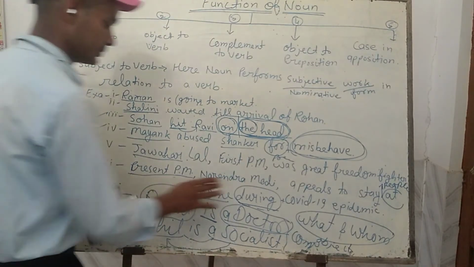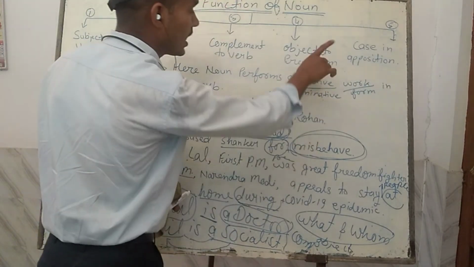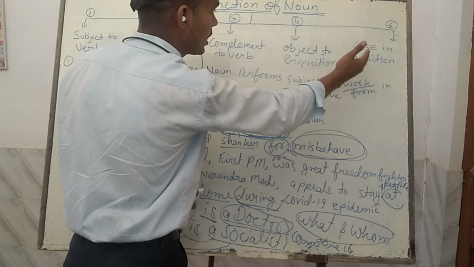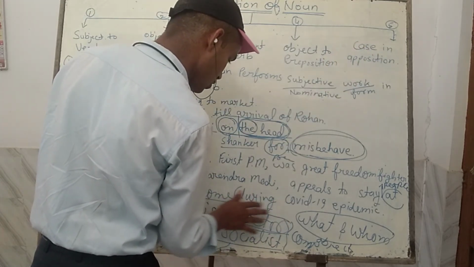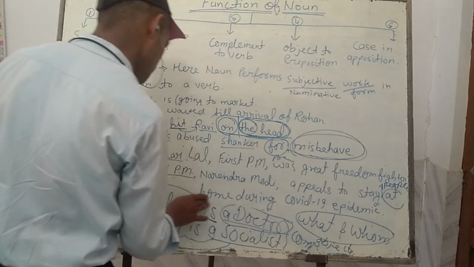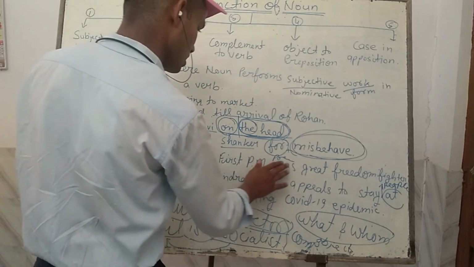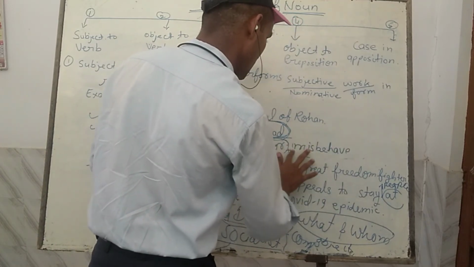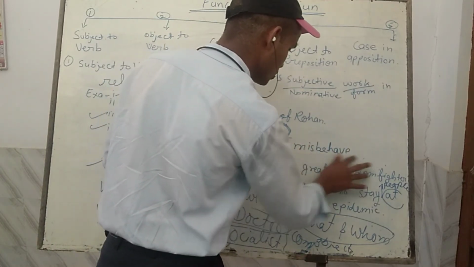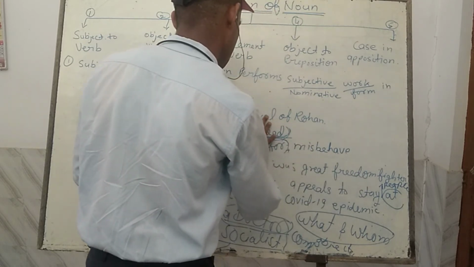And finally, I am coming to the last, fifth function of the noun, case in opposition. For this purpose, we shall have to go deep into this example, and you will find how. First of all, I would like to tell what is opposition, case in opposition.